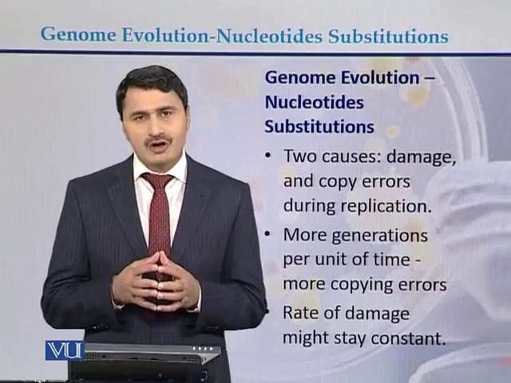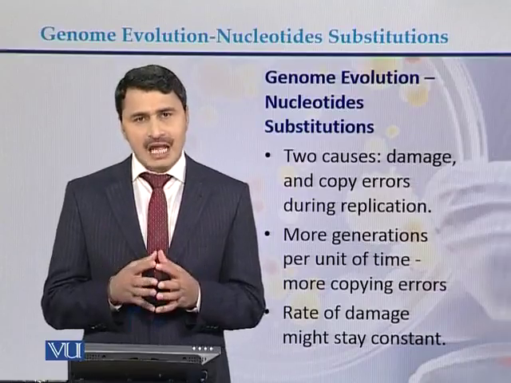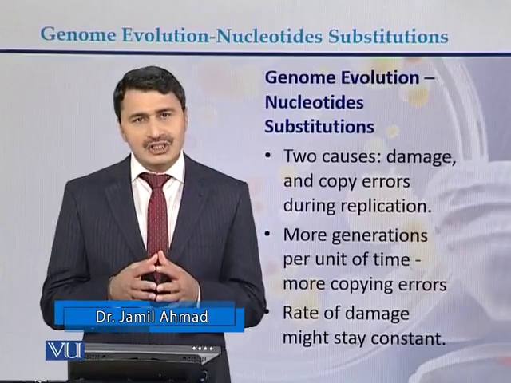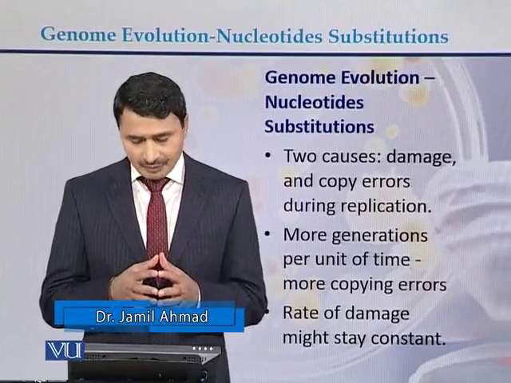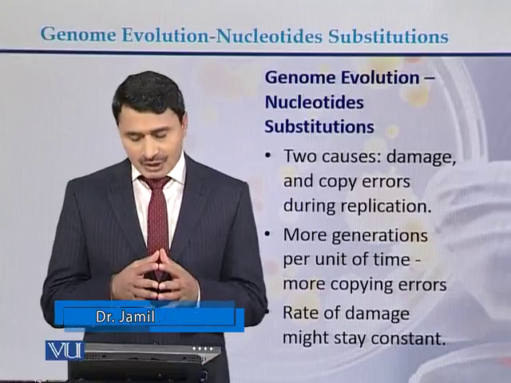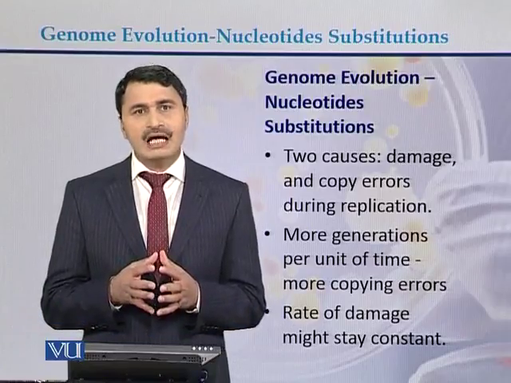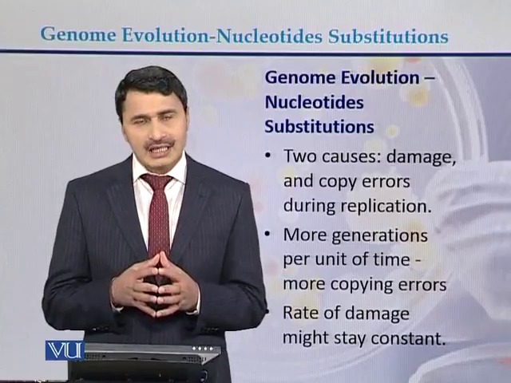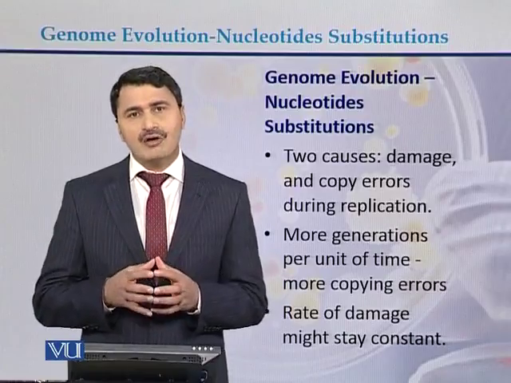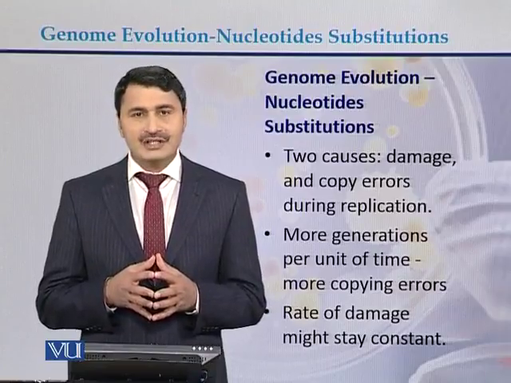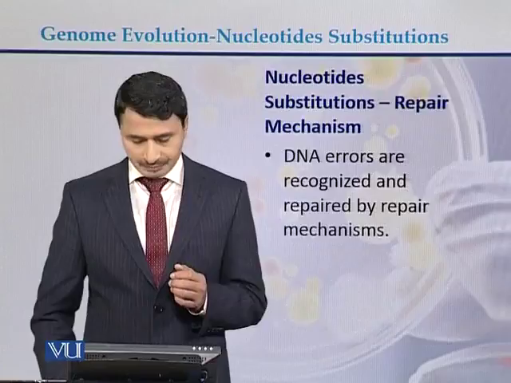So during the process of replication, DNA can be damaged and there can be errors during the replication of the DNA. With more generations per unit time, there are chances of more errors during the replication of the DNA or the genome. So the rate of damage might stay constant.